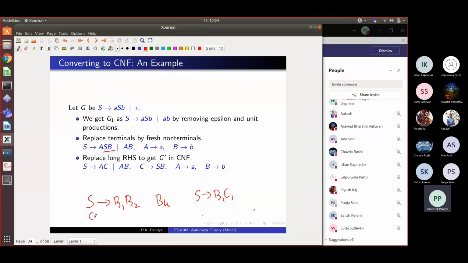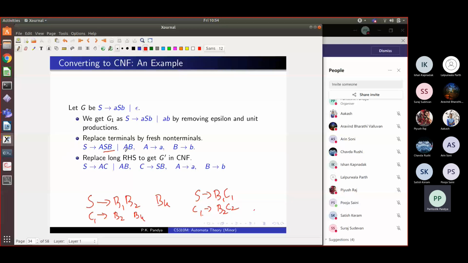I've added this rule, C1 goes to B2 to BK, right? Now I write that C1 as B2 followed by C2, and I will make that C2 go to B3 to BK. Like this, I will keep reducing the length of the sequence till I get only length 2 rules, right? And this is how I can convert the grammar into Chomsky normal form.